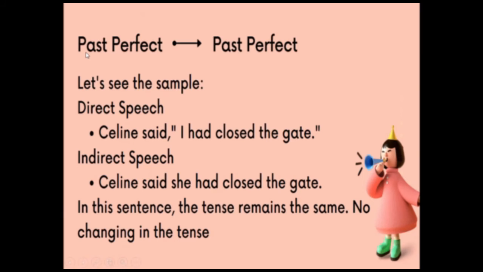And next is past perfect. When we have direct form in past perfect, it means that we also keep it in past perfect because it still remains the same. Let's see the example. Celine said, "I had closed the gate." So here we just have to change the pronoun. So Celine said she had closed the gate. Had closed is past perfect, and it stays past perfect too. So there is no change, just I becomes she.